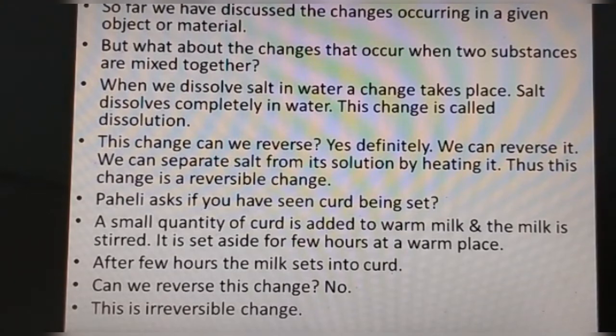Now, Paheli asks if you have seen curd being set. Have you seen that? Yes. A small quantity of curd, when you add it to warm milk and the milk is stirred, is set aside for a few hours at a warm place. After a few hours, the milk sets into curd. Can we reverse this change? No. This is an irreversible change.